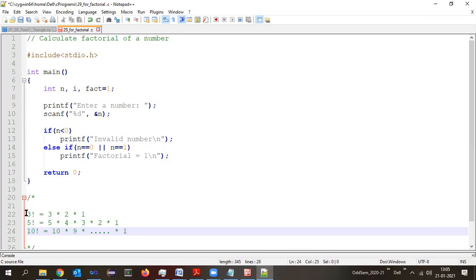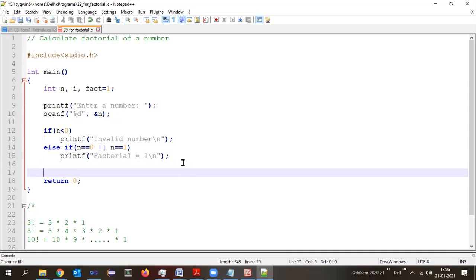Right? So common among these observations is that the final value is fixed here. That is 1. But what varies is the initial value. Right? Why I am explaining this part is because we need to write the condition as well as the initialization inside the for loop. In the for loop, the first statement is initialization. Right? So what do you think now? Initialization statement should be here. We need a counter variable. We require a counter variable. What is the name of the counter variable here?